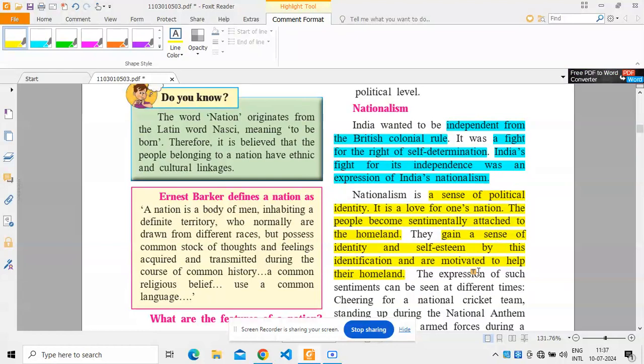Let's discuss one particular example. India wanted to be independent from British colonial rule. It was a fight for the right of self-determination, and India's fight for its independence was an expression of India's nationalism. So the fight for our independence is the expression of our Indian nationalism.